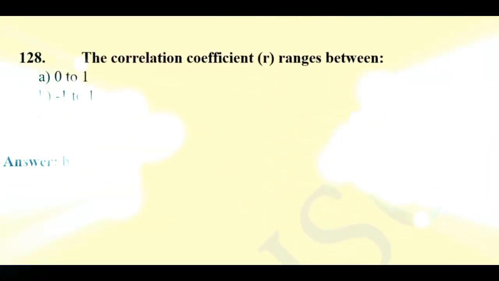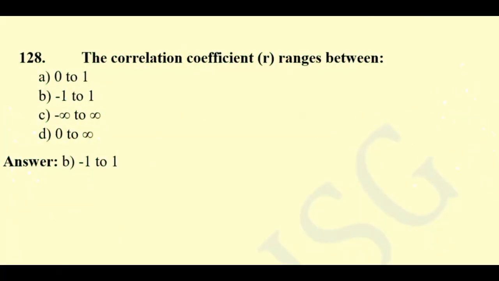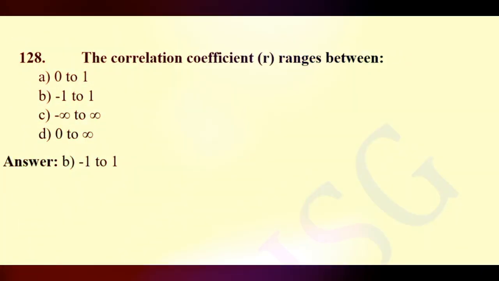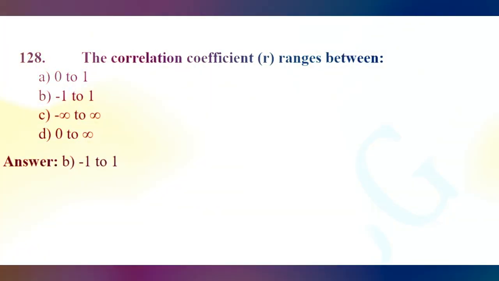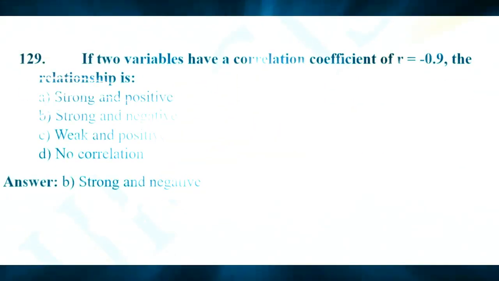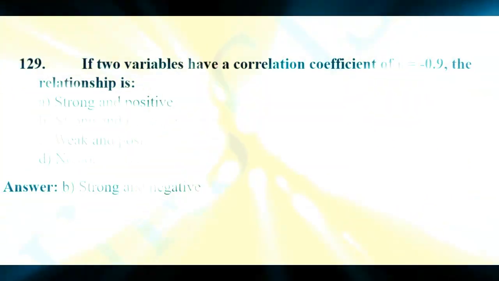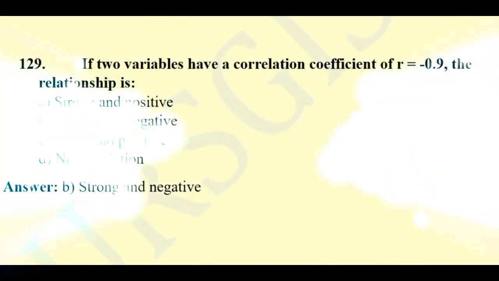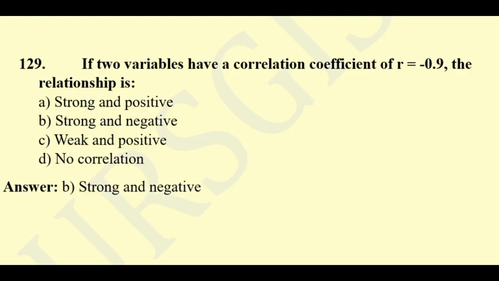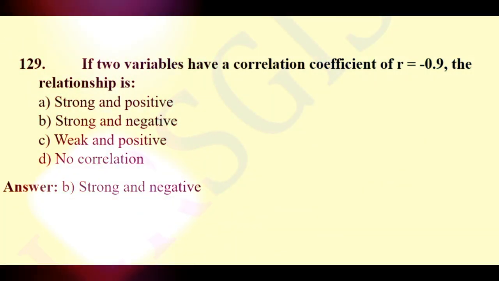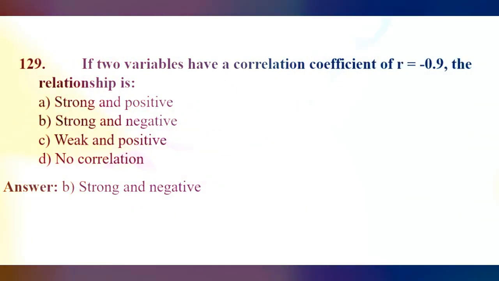Question 128. The correlation coefficient r ranges between -1 to 1, 0 to 1, minus infinity to infinity, or 0 to infinity. Here the right answer will be -1 to +1. Question 129. If two variables have a correlation coefficient of r equal to -0.9, the relationship is strong and positive, strong and negative, weak and positive, or no correlation.